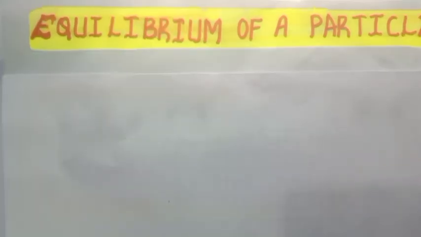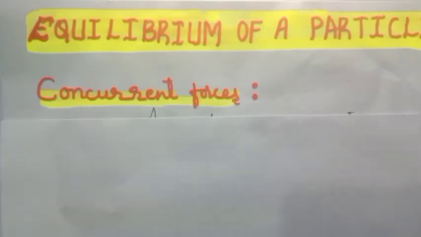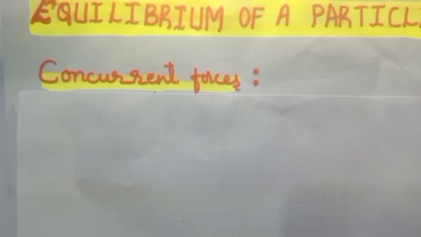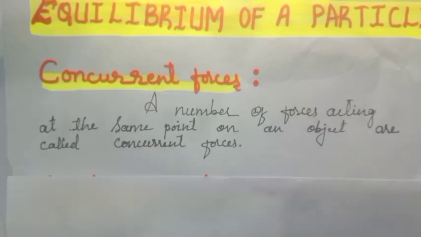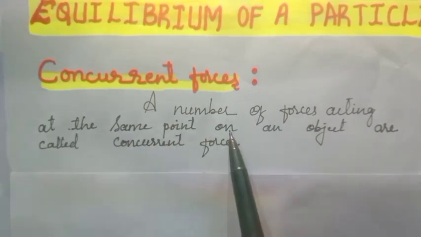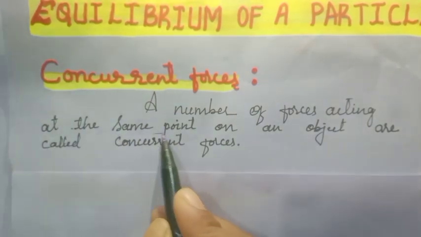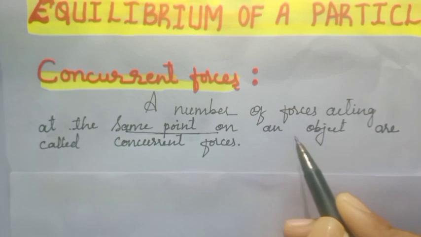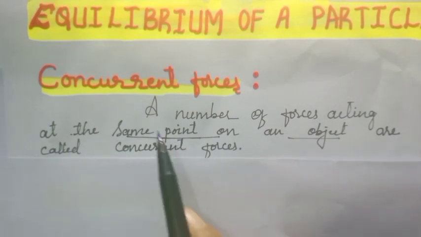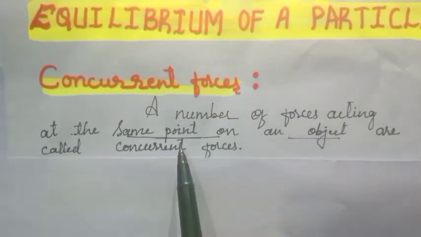Before going to the equilibrium of a particle, let's see what we mean by concurrent force. Let's see the definition. A number of forces acting at the same point on an object are called concurrent forces. Here you have to understand that many forces are acting at the same point on an object.